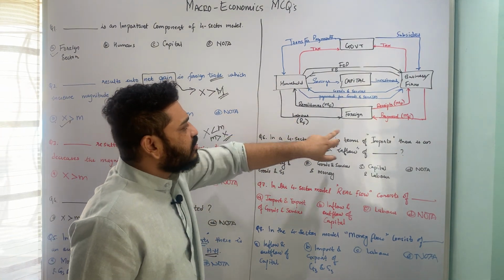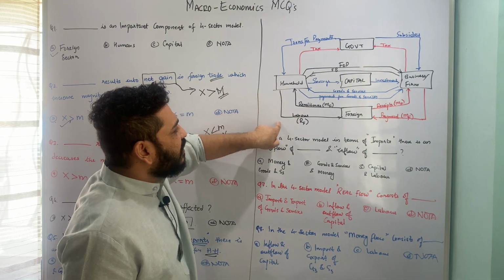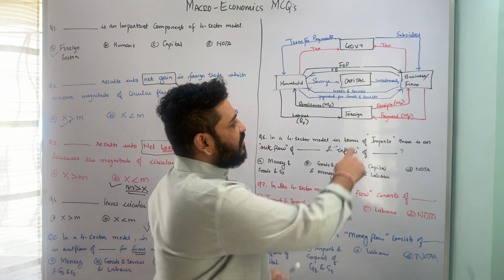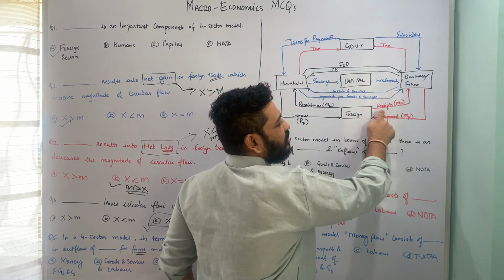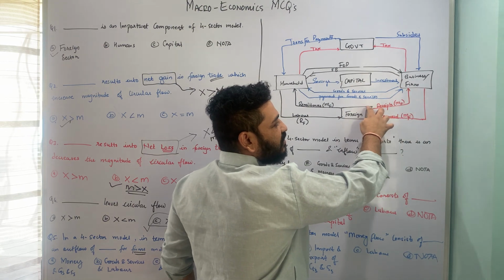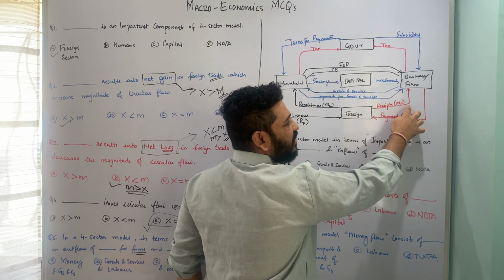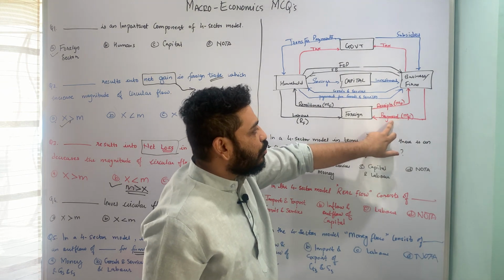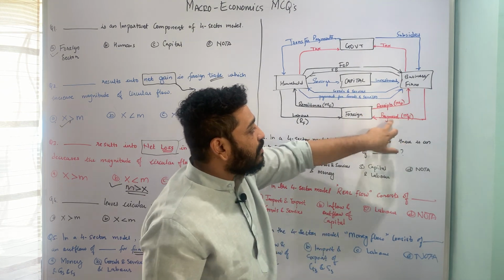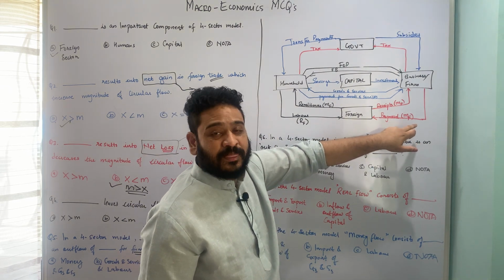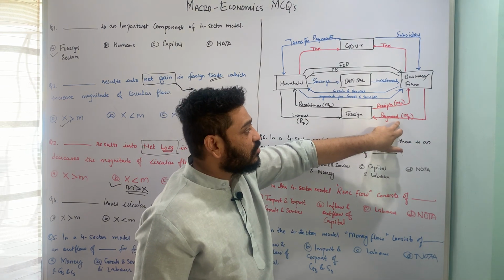When we look at this model, the households are selling out their labor, and the firms, since these receipts I am getting are obviously for my exports, are selling some goods and services for which they are getting receipts. That means this is talking about exports. When we are paying some money for the goods and services which we are going to receive from the foreign sector, this is called imports.